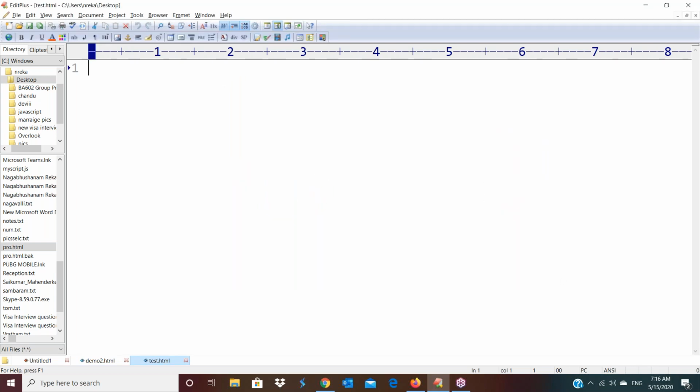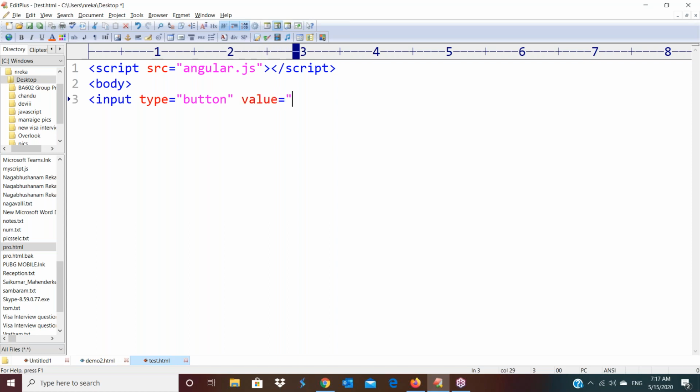Now I told you we have to use just one file here, the angular.js file located on my desktop. I am linking that file in this HTML program. Now I have taken the same body tag, with one button whose value is equal to hide, and in a new line an img with source mango.jpg and width 100 pixels. I'm not providing an id here. Just close this.